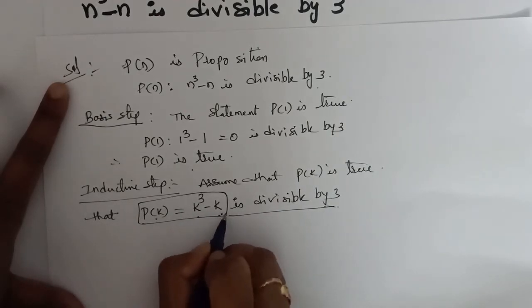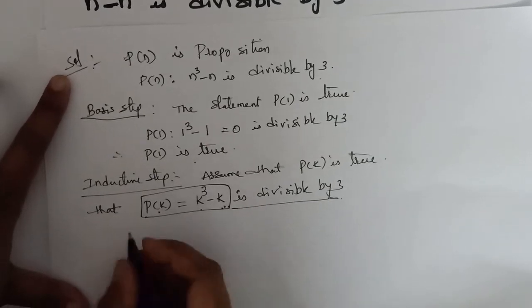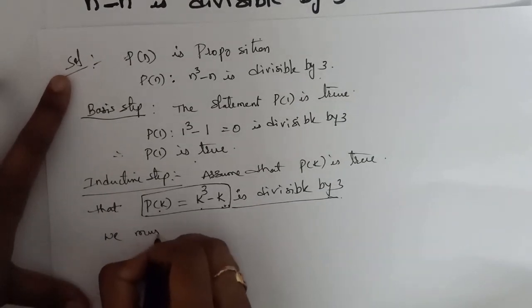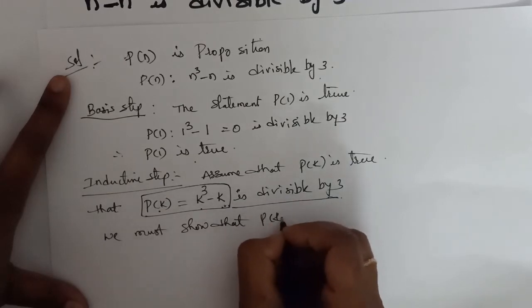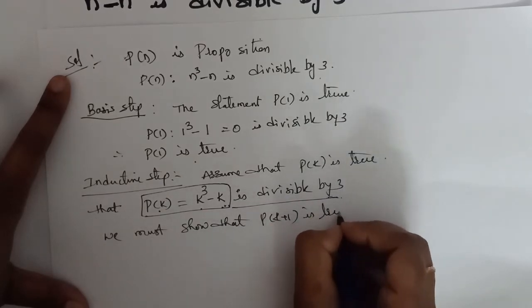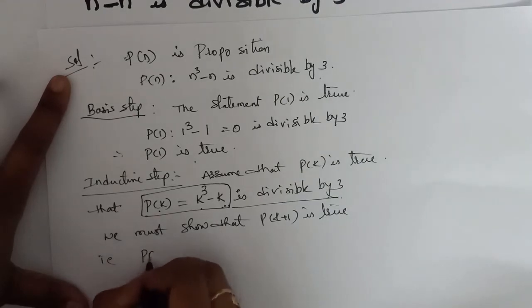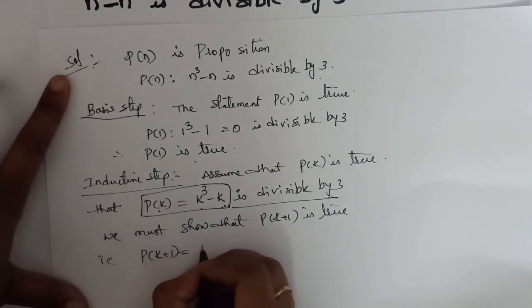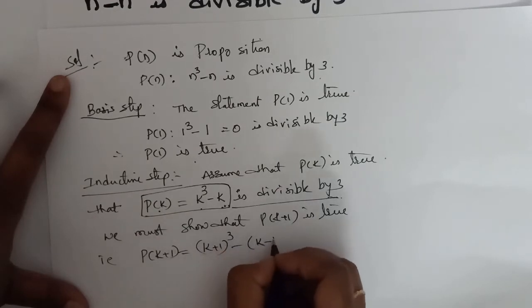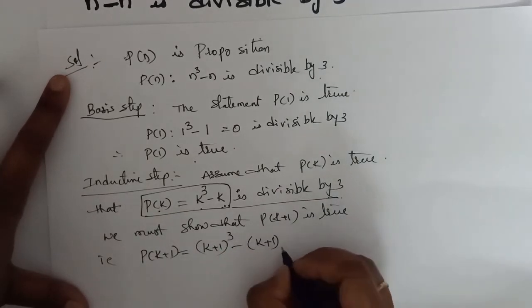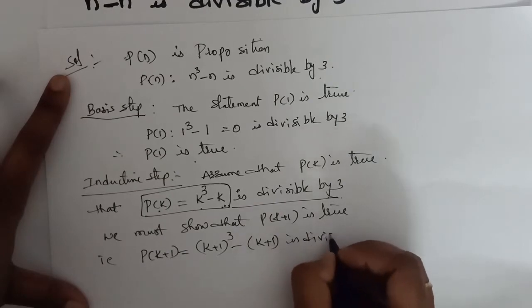If this is true, we must show that P of k plus 1 is true. That is, P of k plus 1 is k plus 1 whole cube minus k plus 1 is divisible by 3.